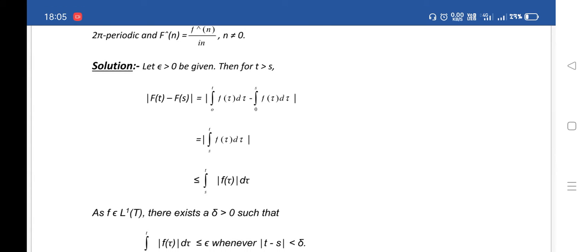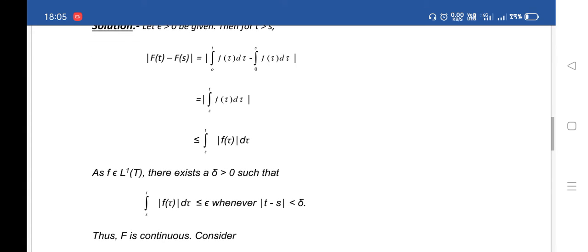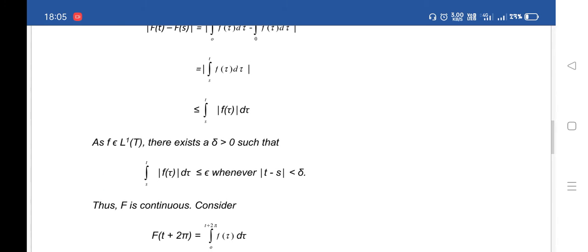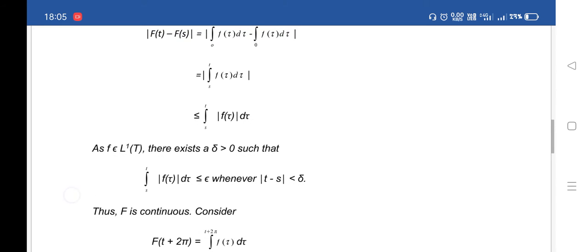As f belongs to L1(T), there exists delta greater than 0 such that the integral from s to t of f(tau) d tau is less than or equal to epsilon whenever the modulus of t minus s is less than delta. Thus this shows that F is continuous.